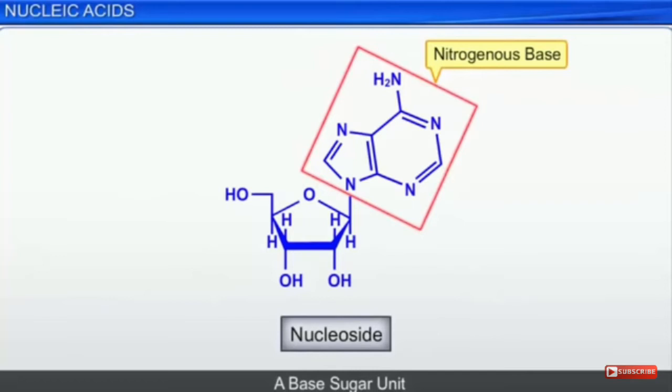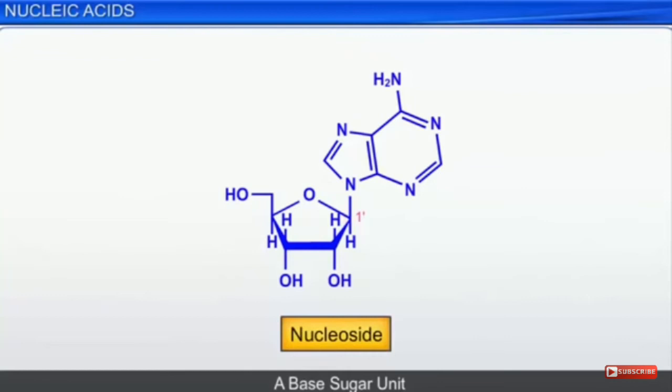Okay, a base sugar unit. When we have a pentose sugar and a nitrogenous base attached to it, any nitrogenous base, we call it a nucleoside. Very important, we are going to learn two topics, nucleoside and nucleotide. So remember, only the sugar moiety along with the nitrogenous base is known as nucleoside.